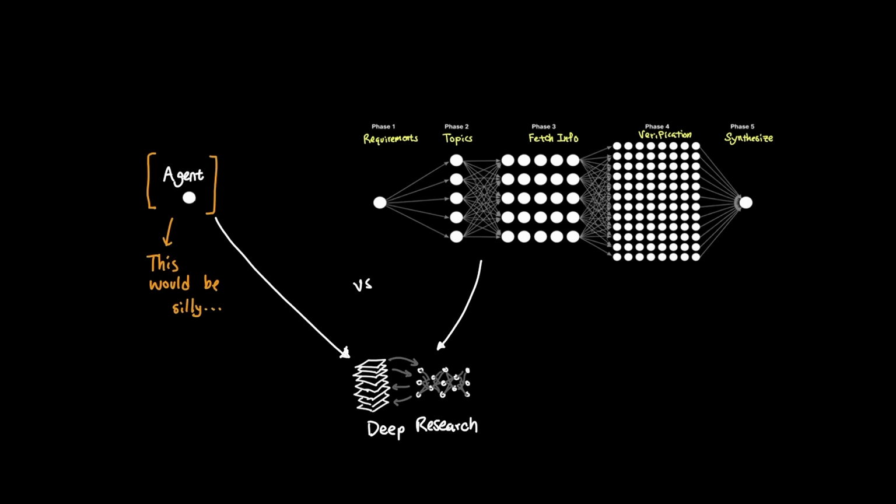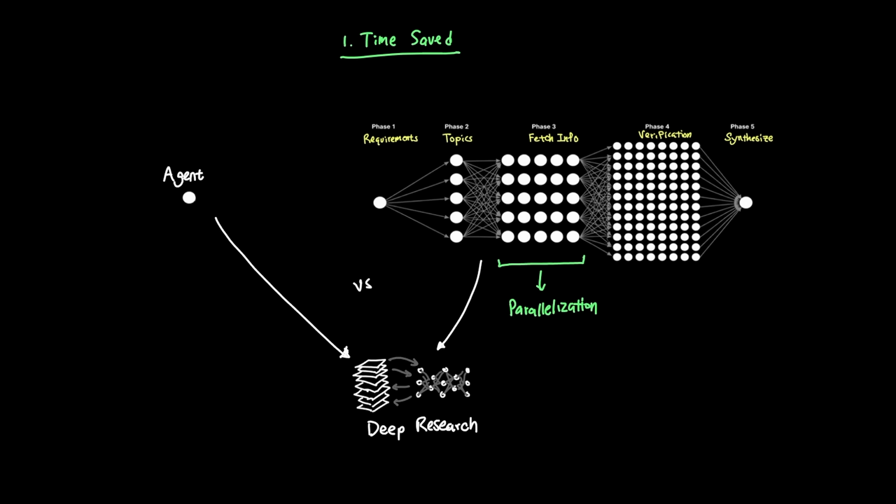Now, we could technically do this with a single agent instead of hundreds of agents in a graph like we just saw earlier. But this would be a bit silly because using a dynamic workflow for this kind of work is better for many reasons. The most obvious one being time. By parallelizing tasks into sub-agents that have their own small objective, this helps save a large amount of time by the simple fact that multiple agents are working at the same time.